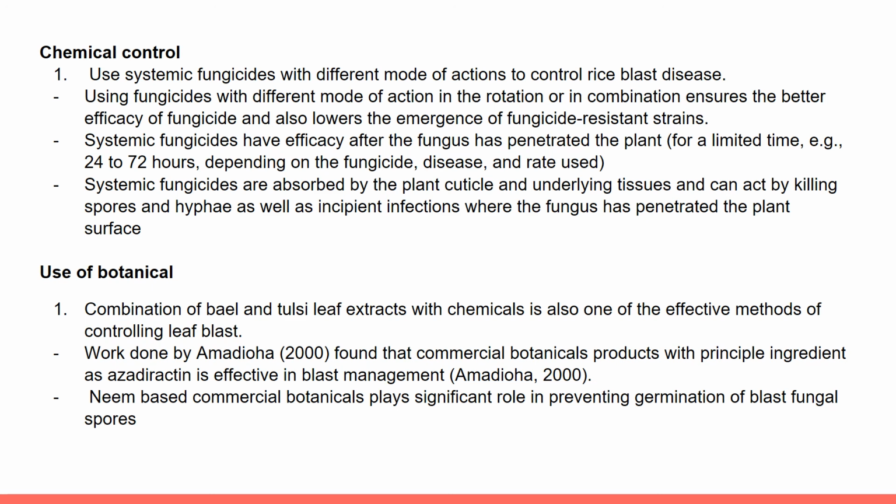The combination of botanical items and chemicals can play a significant role in preventing germination of blast fungal spores. That means if the germination of blast fungal spores is prevented, the development of the disease will also be interrupted.